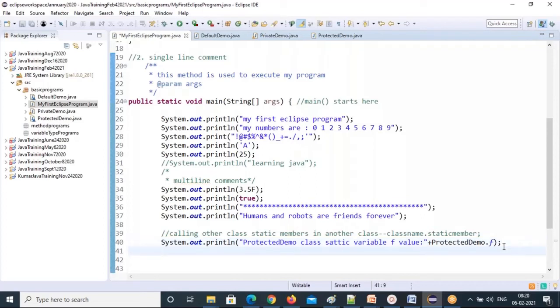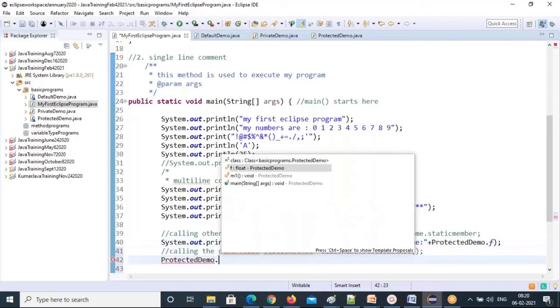Even the method also I can call. So calling the other class static method. How to call? The syntax. Again, class name dot. All these formulas are very important. Static method. So what is the class name? Protected demo. Follow these formulas. Dot, the method name is showing already. If you put a dot, you can access that class members.